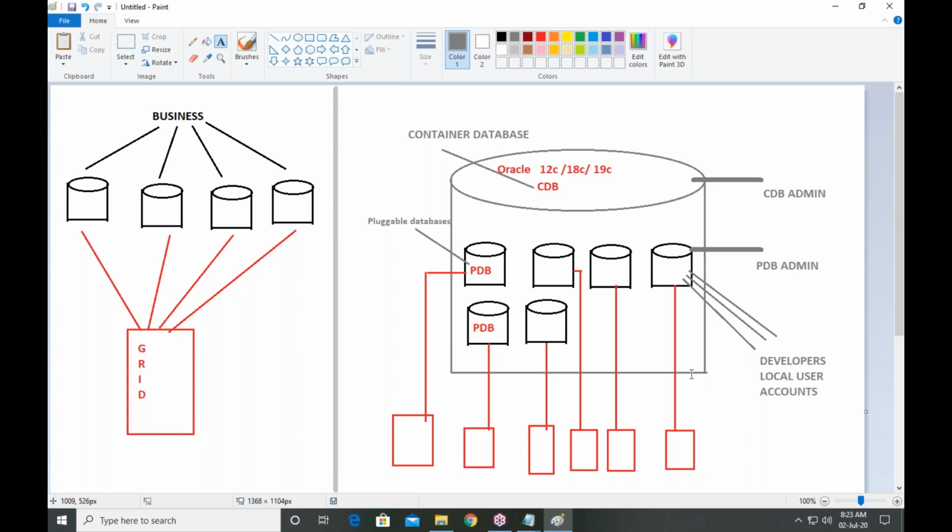So here, sir, what are the benefits? Simple. In the previous picture, how many database servers are you maintaining? 4 servers. But here I'm maintaining only 1 server. This is your server. Next, how many admins here? 1, 2, 3, 4. 4 admins. But here only 2 admins.